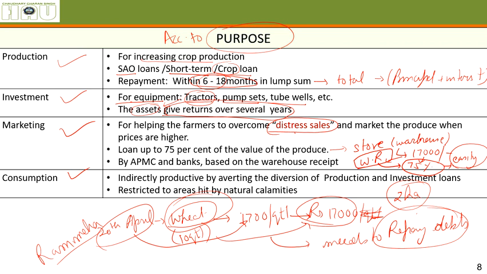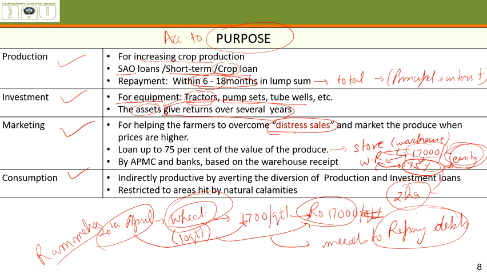Okay, this is the system of warehouse receipt. Store your produce worth rupees 17,000 in the warehouse, you'll get a receipt, take it to the bank, and they will pay you 75% of the money. You can fulfill all your pressing needs instantly, and whenever you have money, come back, repay the money, and get the warehouse receipt.